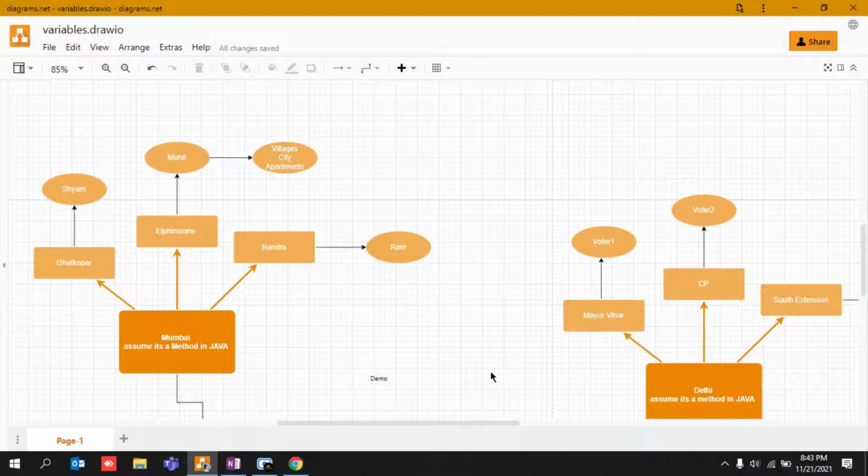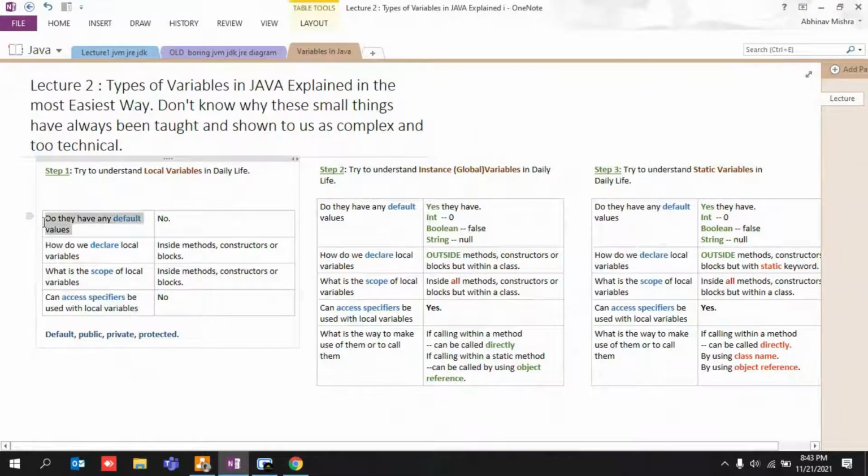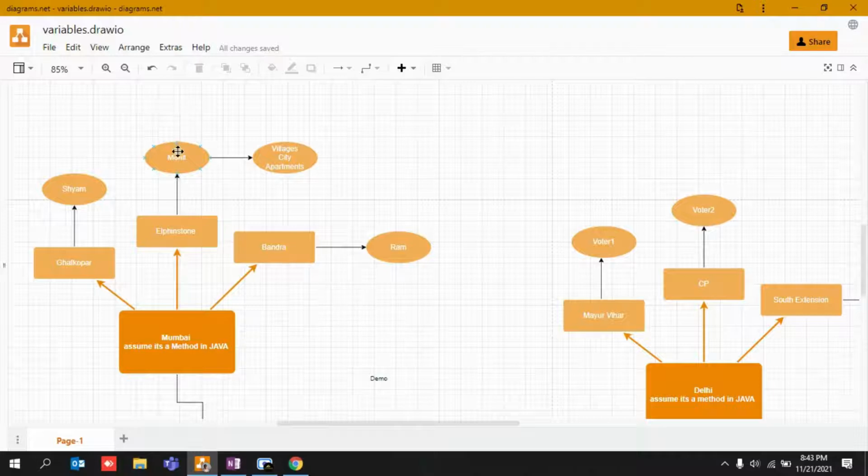Again, a final time I'm reiterating so that it gets stuck in your mind. The first thing: do local variables have any default values? Was Mohit having any work? No, Mohit was not having any work. He was jobless. Otherwise, he would be having some kind of work.